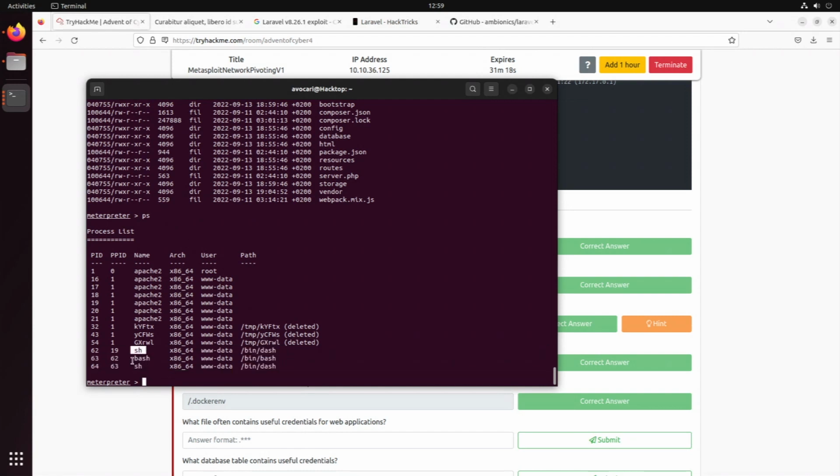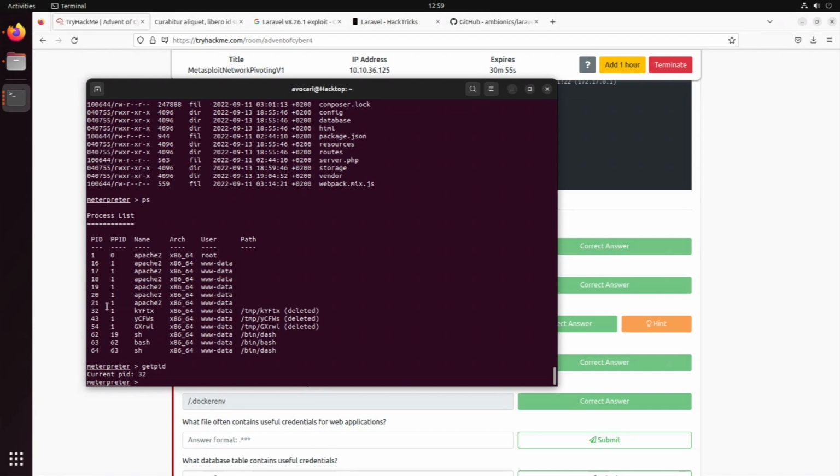These two are probably Meterpreter, this one, the first one from Metasploit. We have Apache running, one thing as root, and a few other things with pretty interesting names, but that will not stop us now. Which one are we now? Get PID. We have 32, so the other ones, we are actually this one. Okay.